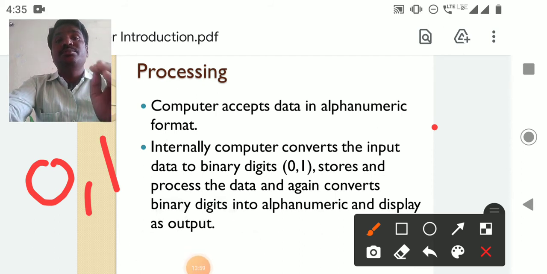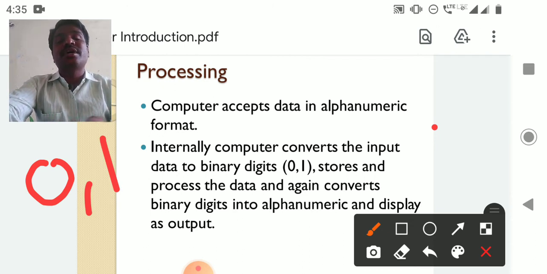The computer stores the data in binary format, but on the screen it will display the data in our understandable format. In the computer memory it is storing 0, 1 only, but on the computer screen it displays our understandable format. Why? Because again it converts the binary digits into alphanumerics by the output devices.